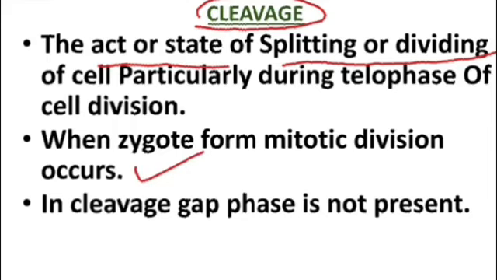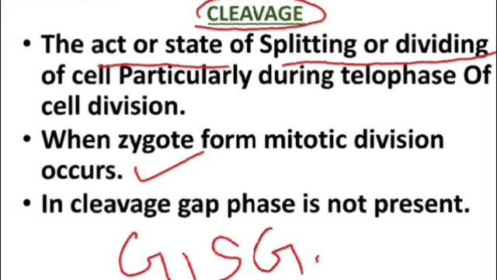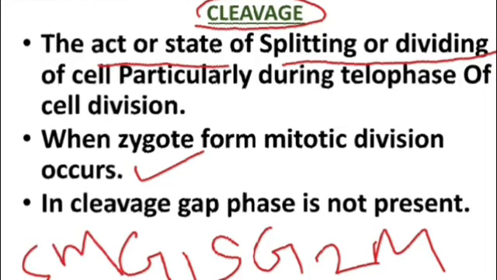But this division is totally different from normal cell division, because normal cell division is completed in 4 phases: G1 phase, S phase, G2 phase and M phase. In cleavage, the gap phase is not present. There are only 2 phases, S phase and M phase. So that's the reason the cleavage rate is higher than the normal cell division rate.